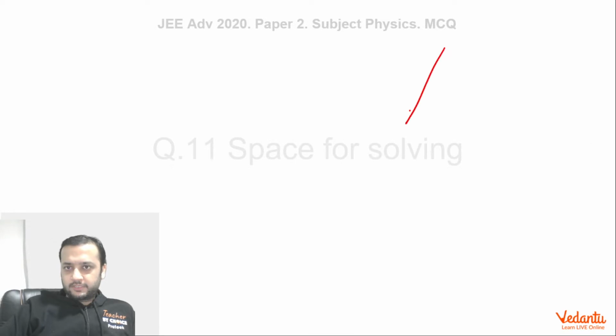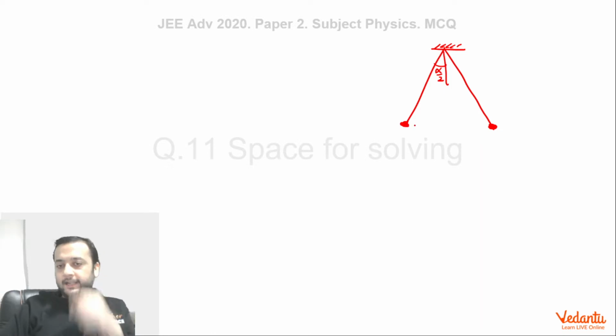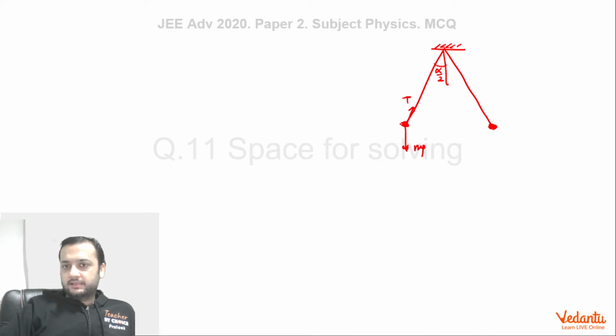Again, if you see carefully, the initial situation is this: when they are not dipped in any liquid. So this angle is alpha, so we can say that this angle will be alpha by 2, right? If you see one of these spheres, there are three forces acting on it: tension, gravity, and electrostatic repulsion. If we apply Lami's theorem and balance the electrostatic force and gravity, we can say that the electrostatic force, which is kq square, where q is the charge on both these spheres, q and q, so kq square by r square, where r is this distance.